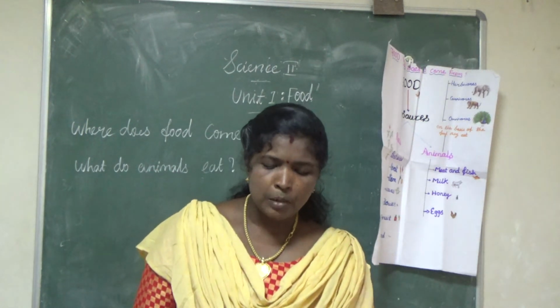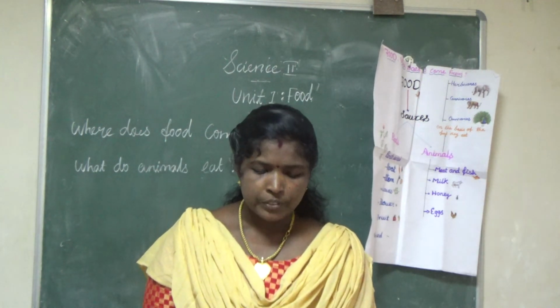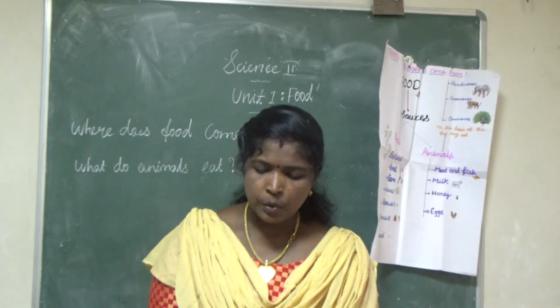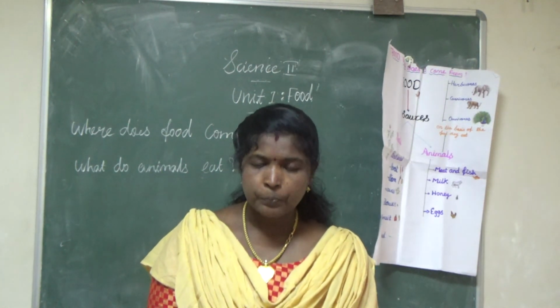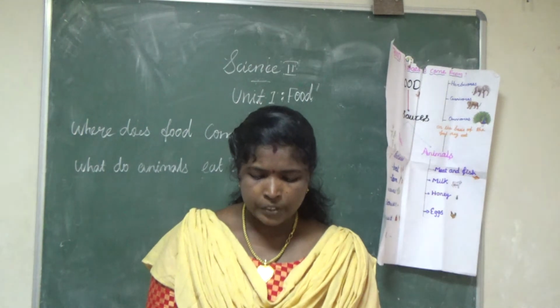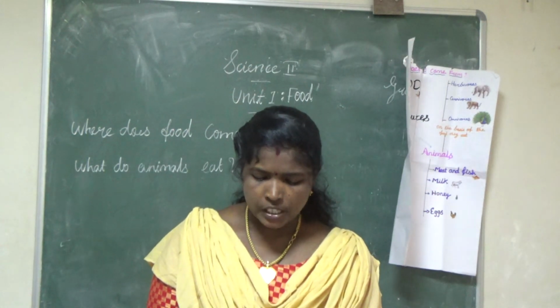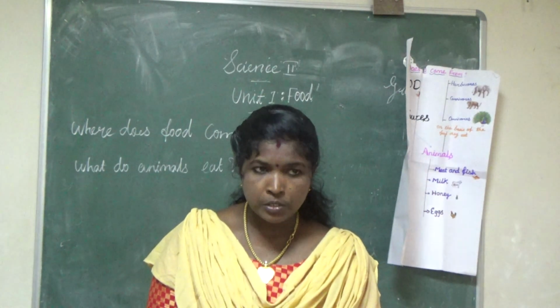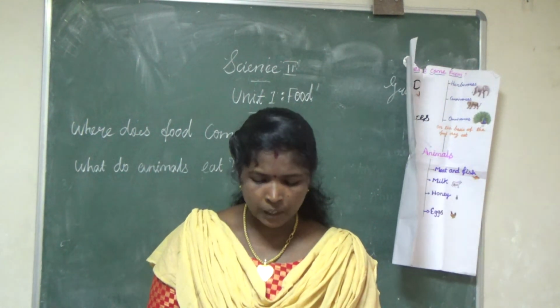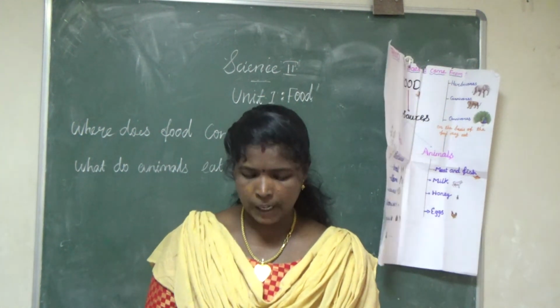Once again listen. Choose the correct option. First answer is D. Second one B. Third one D. Fourth A. Fifth option A. Sixth option B. Seventh option B. Eighth option A. Ninth option B. 10th one option C.